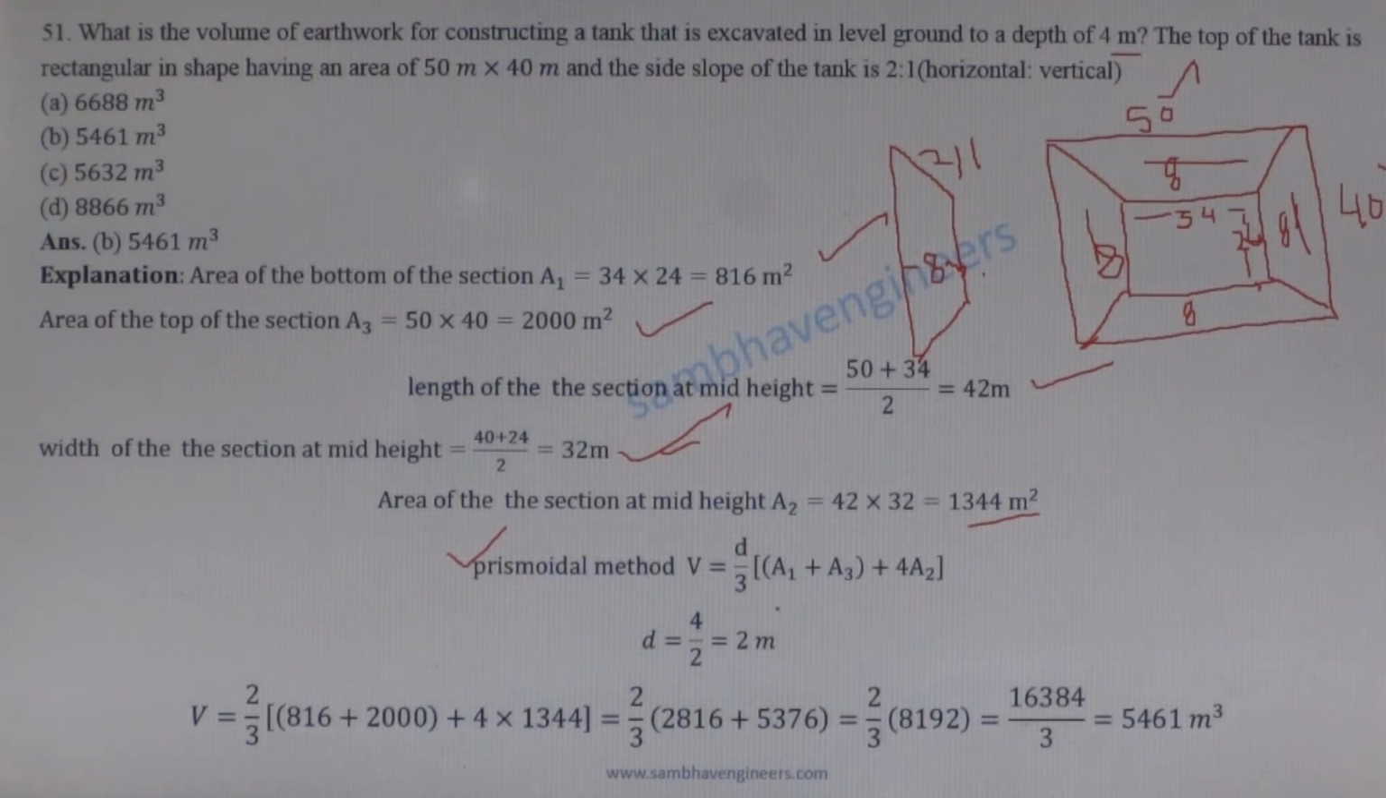Using the prismoidal formula, D upon 3 times (A1 plus A2 plus 4 A mid). Putting D, which is half of the depth, mid section depth, equal to 4 by 2, which is 2 meter. We get the volume 5461 meter cube. So option B is the correct answer.